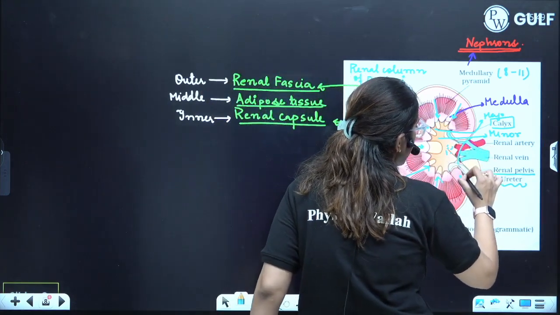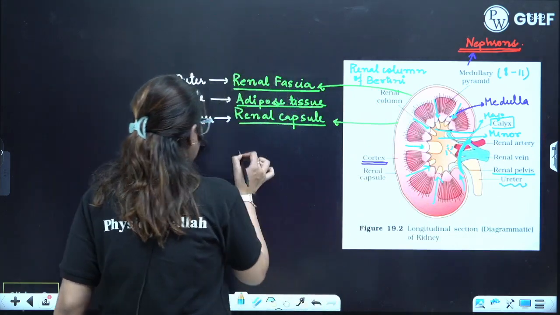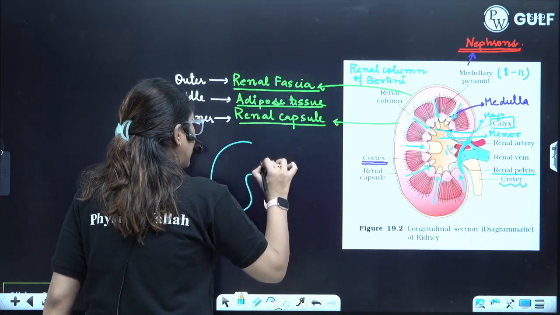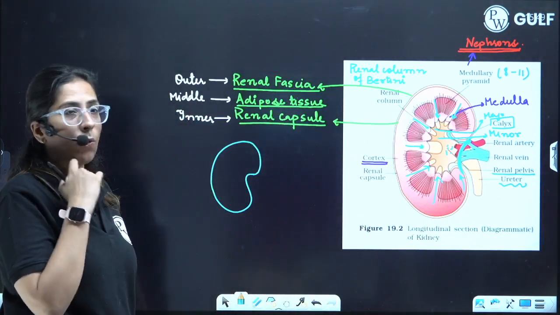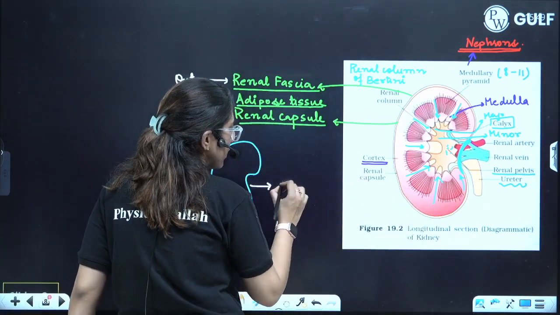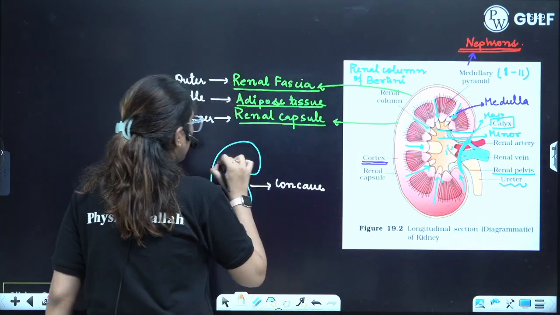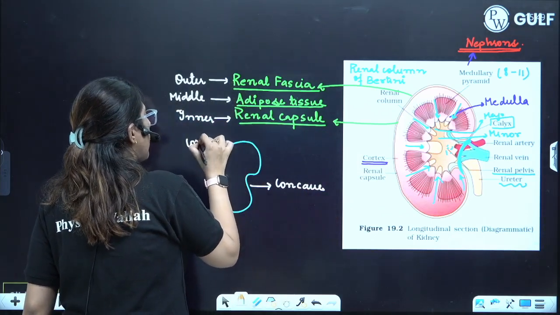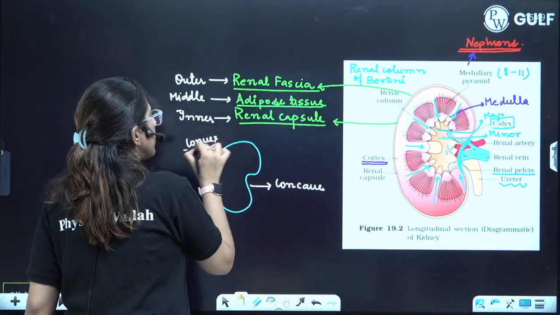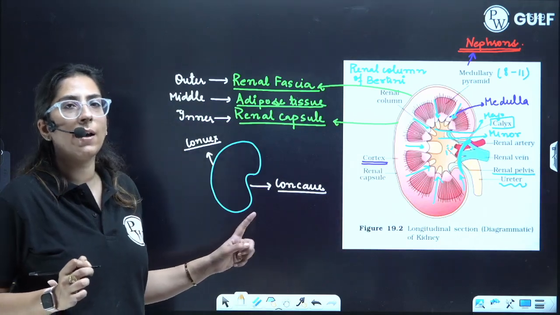Now there is a region of the kidney. Guys, can you see? This is one region of the kidney. If you draw a structure of a kidney, you will be drawing it like this. This particular region is a concave region. And this is a convex region. Two different regions are present, convex and concave.